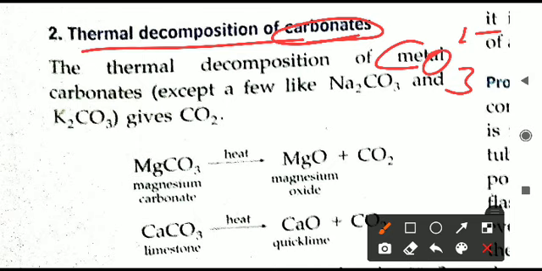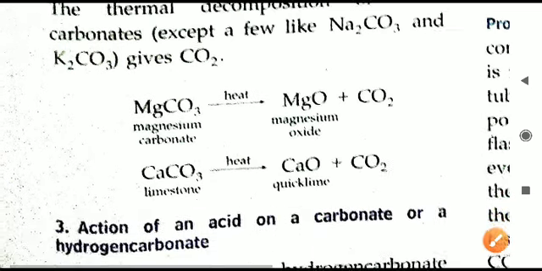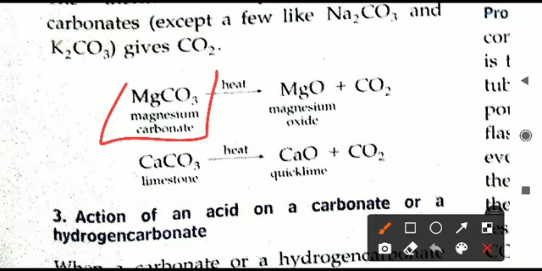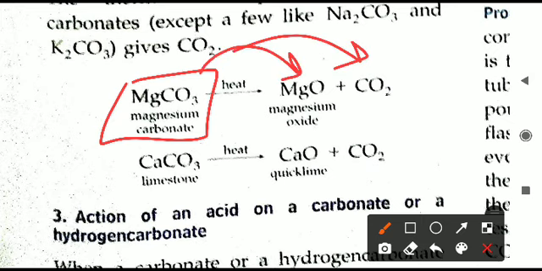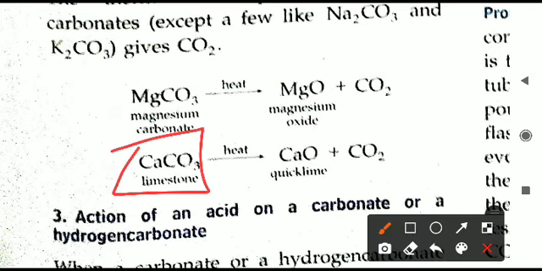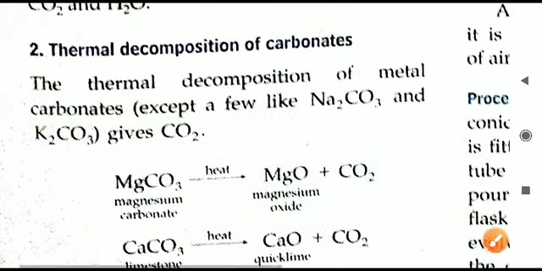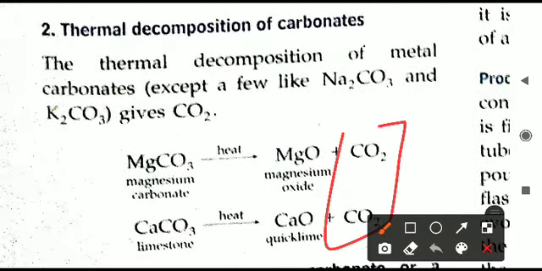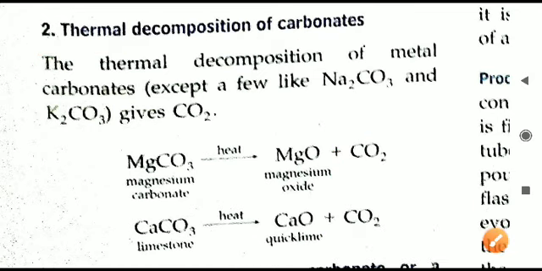That is, carbonate compounds will break down into different compounds on heating. So we can take these equations as examples. Magnesium carbonate, if you heat it, will break into two things. One is magnesium oxide, second is carbon dioxide. So we have produced carbon dioxide gas. Next, calcium carbonate, that is limestone: if you heat it, it will produce calcium oxide and carbon dioxide. So this is how we can produce carbon dioxide gas, by thermal decomposition of the carbonates.